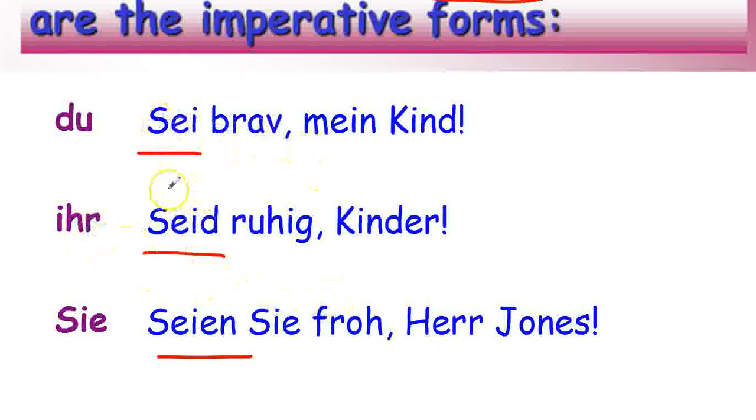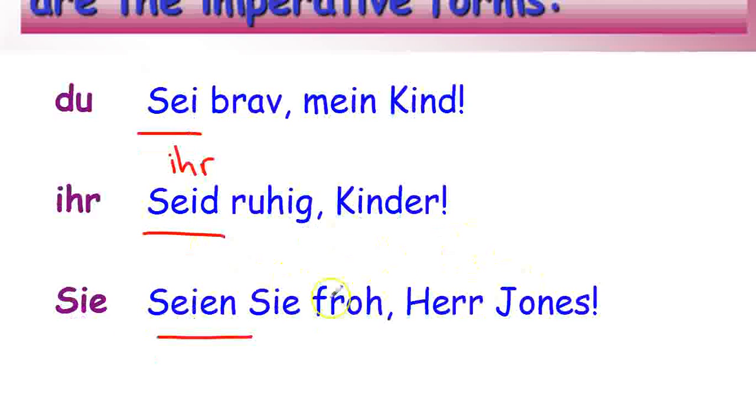For ihr, it is actually the ihr form: ich bin, du bist, er, sie, es ist, wir sind, ihr seid. So seid ruhig, so be quiet, children. And for the formal, totally wonky, because we go from sein to seien Sie. Seien Sie froh, Herr Jones. Be happy, Mr. Jones. Sei, seid, seien Sie.